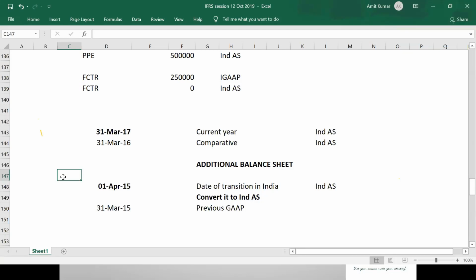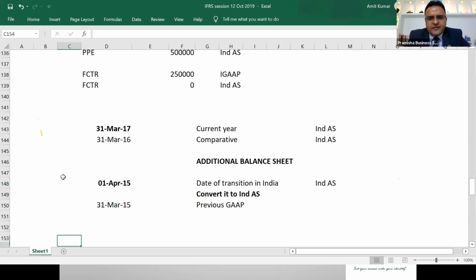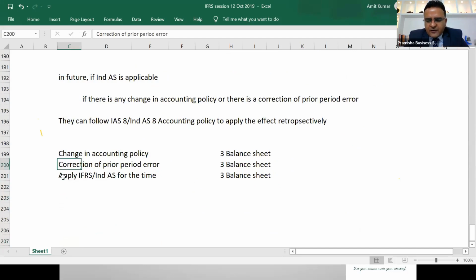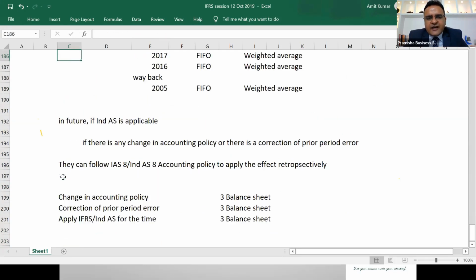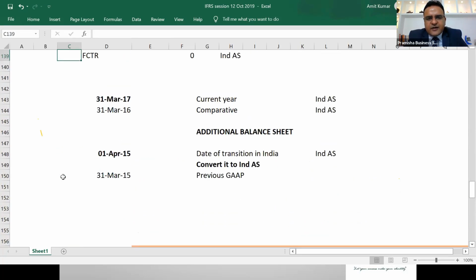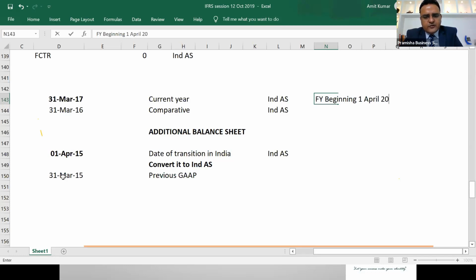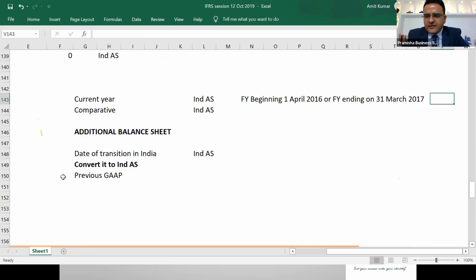Got it now? In future, remember, whenever there is any change in accounting policy, whenever there is a correction of a prior period error, why am I using the term prior period error? Because if the error belongs to the period 31st March 17, I'll use your language: financial year beginning 1st April 2016. Or it is also said financial year ending on 31st March 2017. Different terms used, but it means the same thing.